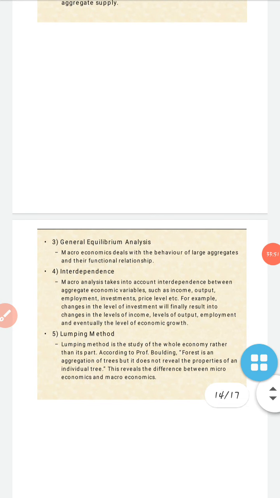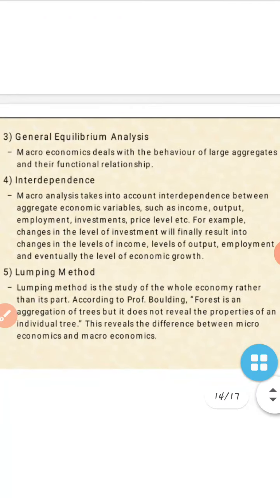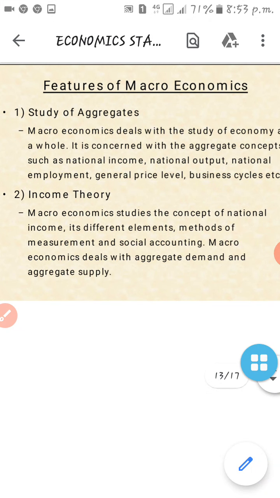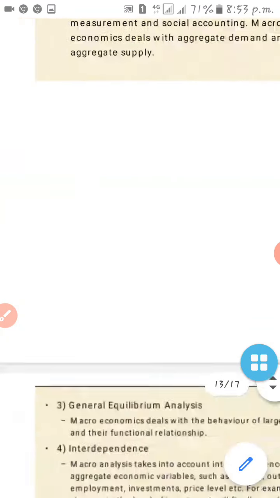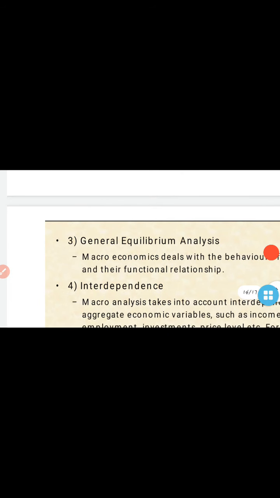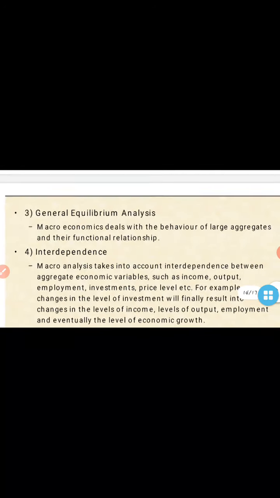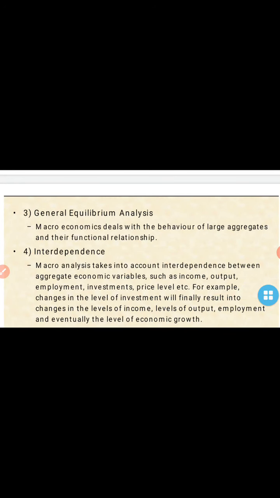So here we are going to read the third point, the general equilibrium analysis. Macroeconomics deals with the behavior of large aggregates, we can say. So macroeconomics deals with the behavior of large aggregates and their functional relationship.